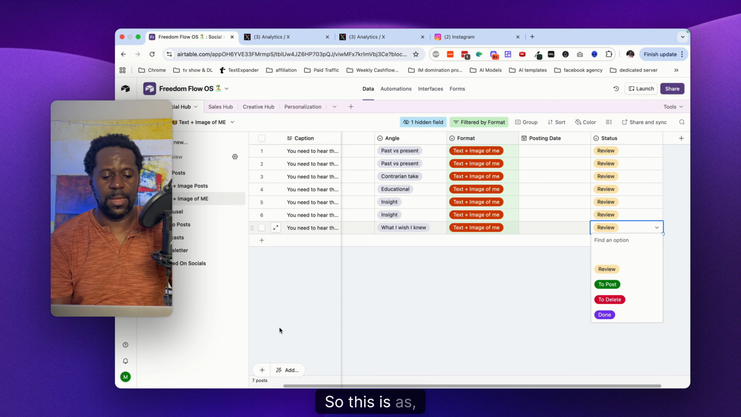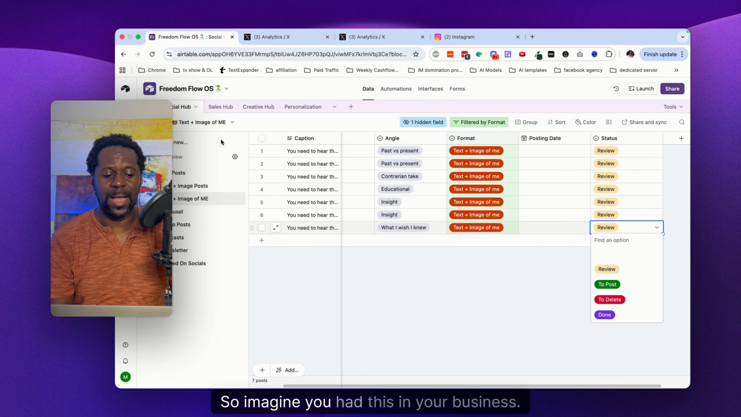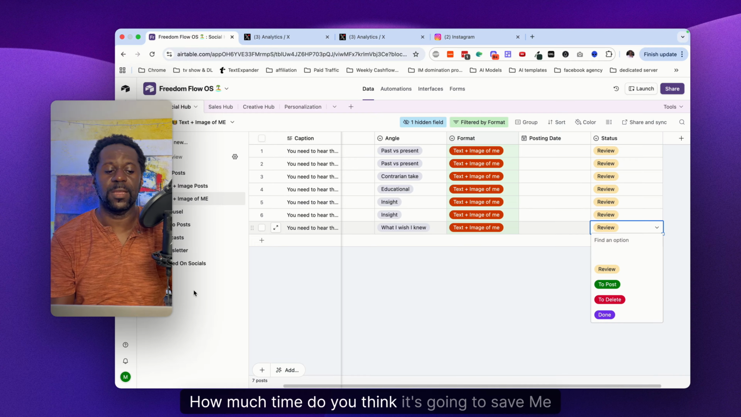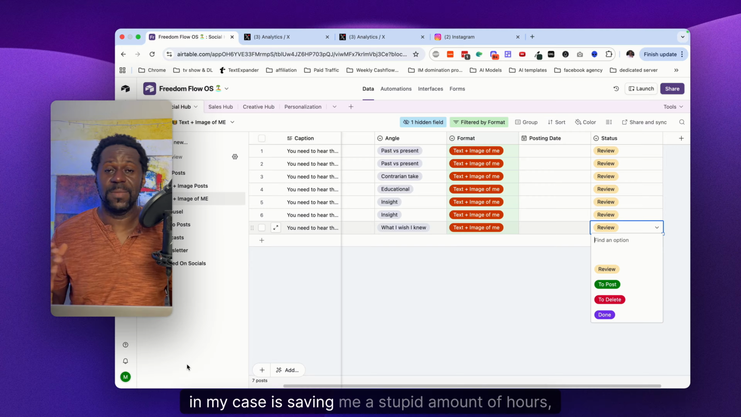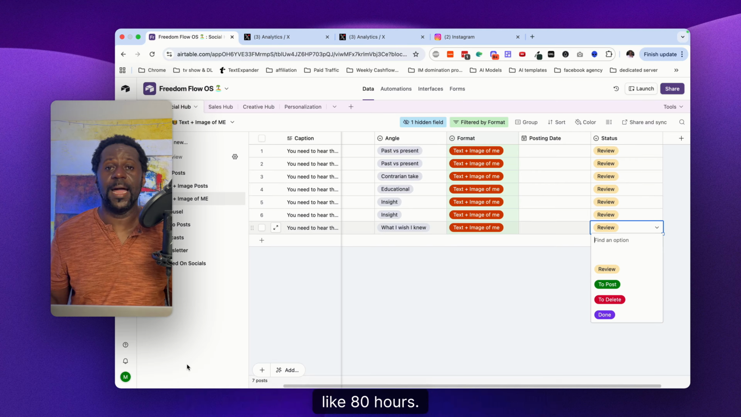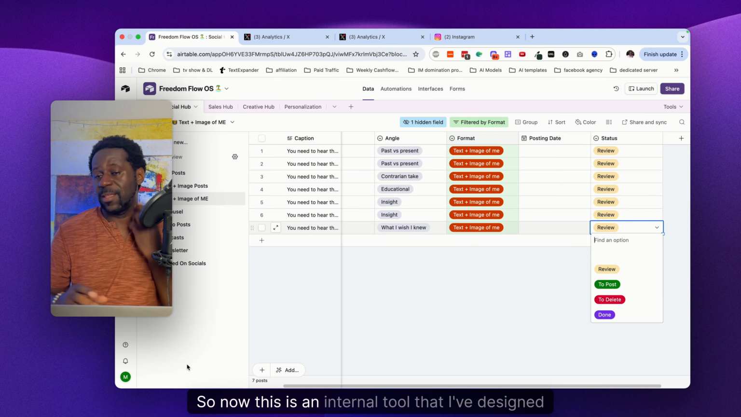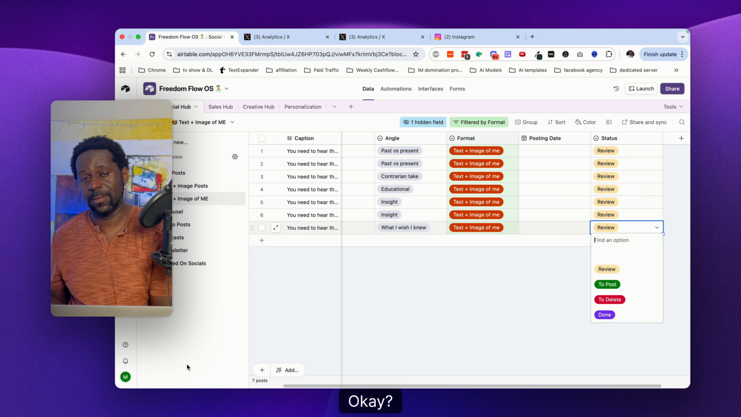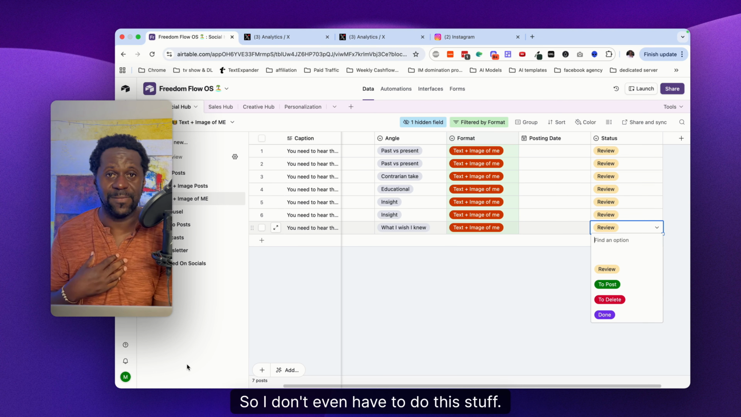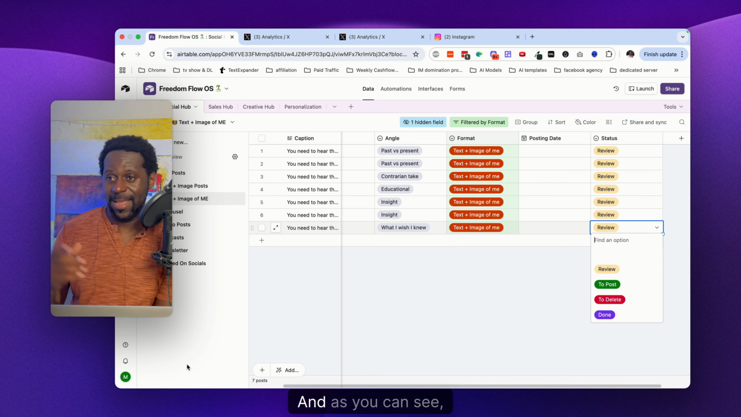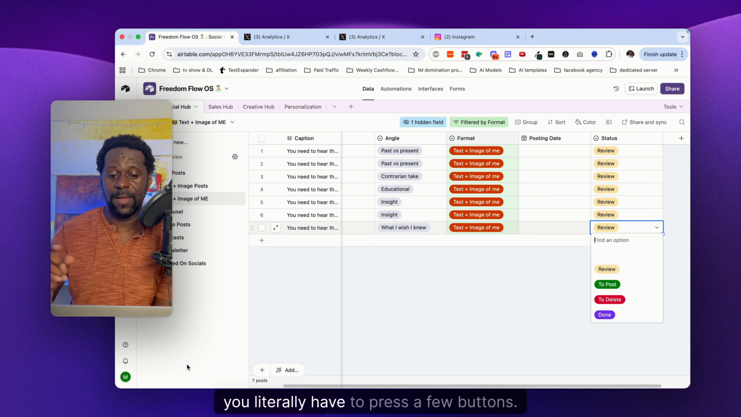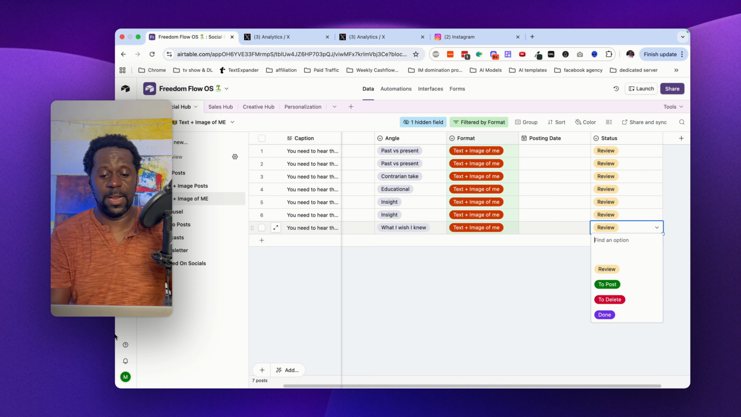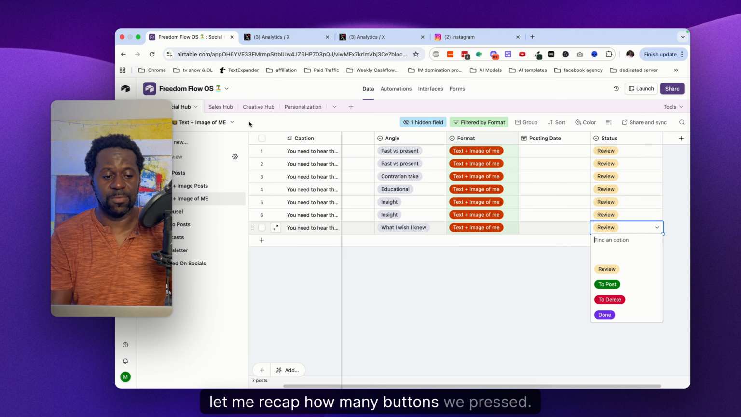Imagine you had this in your business. How much time do you think it's going to save? In my case, it's saving me a stupid amount of hours, like 80 hours. This is an internal tool that I've designed so that my team can operate this for me, so I don't even have to do this stuff. As you can see, you literally have to press a few buttons. Let me recap how many buttons we pressed.